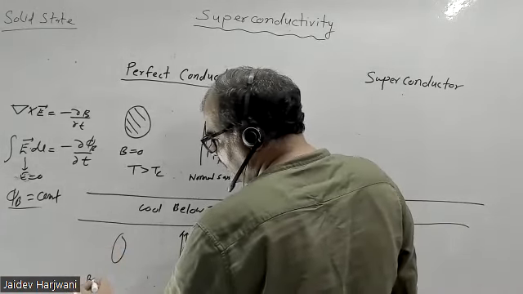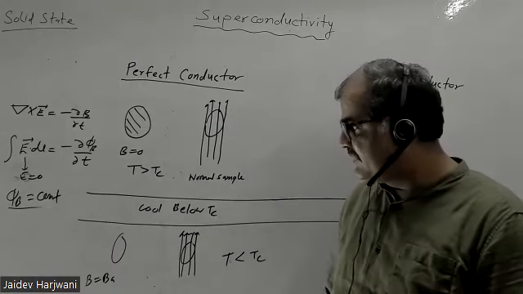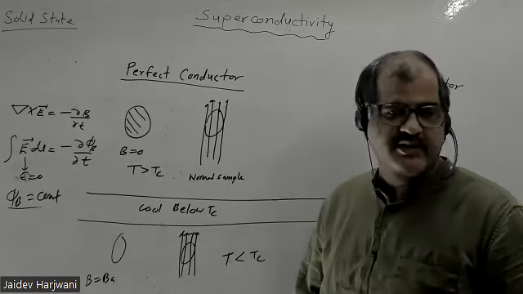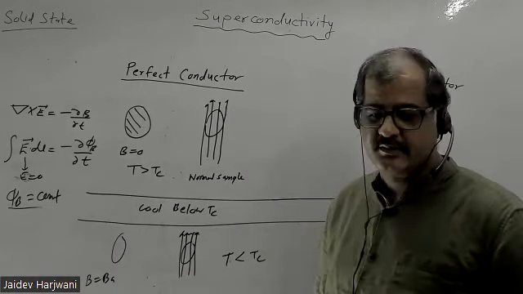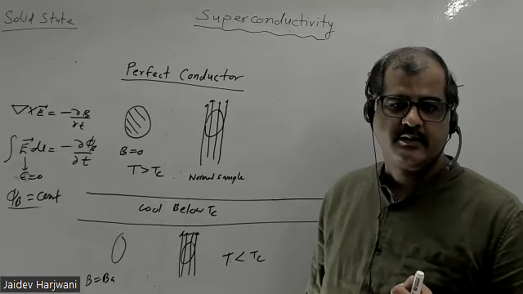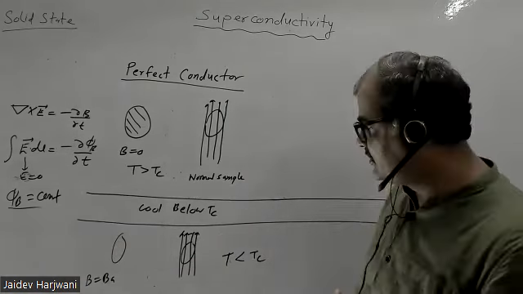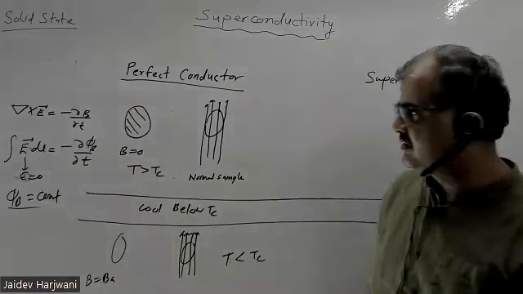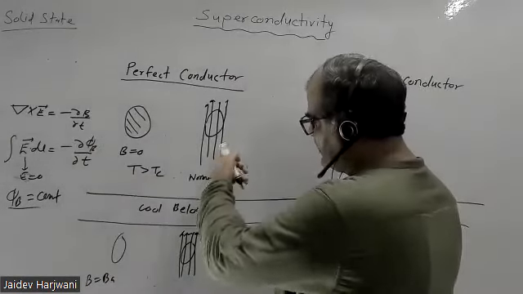So because temperature is below TC, the critical temperature, but this is a normal conductor, not a superconductor. This is also a normal conductor. Sir, will the magnetic field lines pass through the material, I think? No. In this case also, I told you, when it is a perfect conductor, E is 0. E is 0 means the flux cannot change. So it was like this, it will be kept like this.